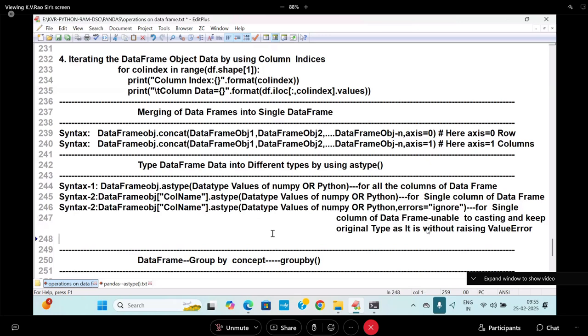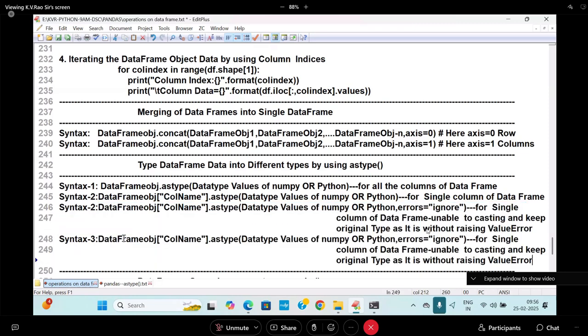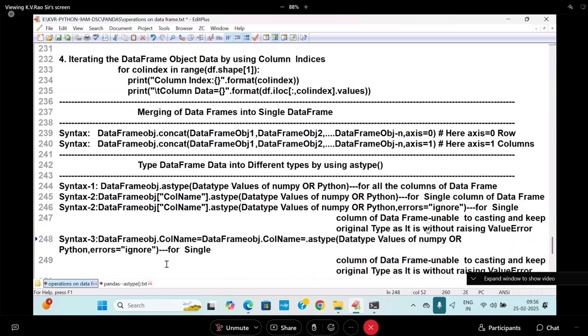Okay. Next, I will go to syntax number 3. You can also do the same thing with dot. Here I will write data frame dot object dot column name. I will write a column name is equal to data frame dot column name, dot as type, data type of this value, NumPy or something.